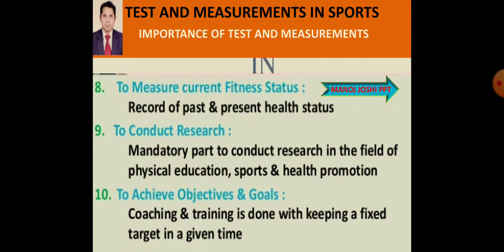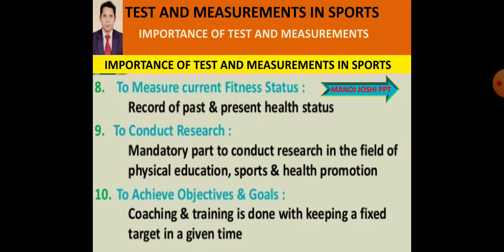To measure current fitness status. Current fitness status, definitely we can understand, that is a record of past and present health status. Everything we can know about the individual or the group of individuals after the test and measurement, because tests and measurements are helpful for keeping the record. So the fitness status can be measured by the test and measurement.